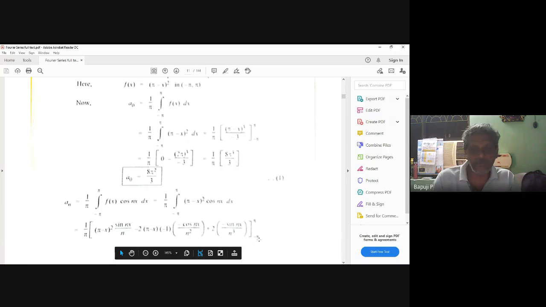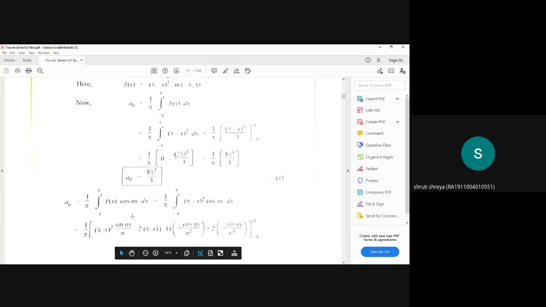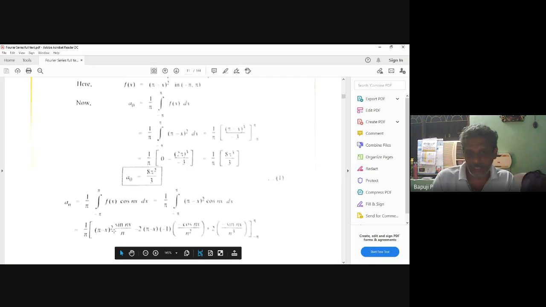Limit running from where to where? Minus pi to pi. Now apply limit. Which term will vanish? Can you say sin n pi is equal to what? Sin n pi is 0. This fellow becomes 0 or not? If you apply upper limit, sin n pi is waste. If you apply lower limit also waste, just you can strike like this. This term you can strike it with the pencil. You can write is equal to 0.